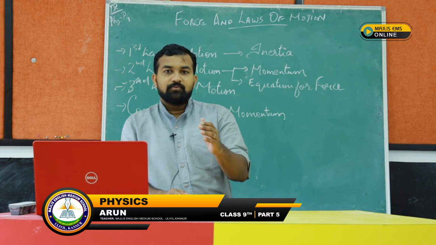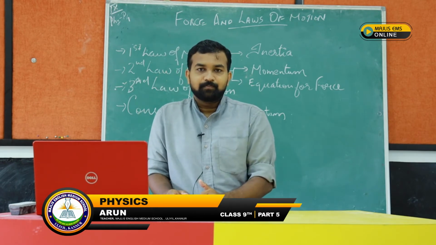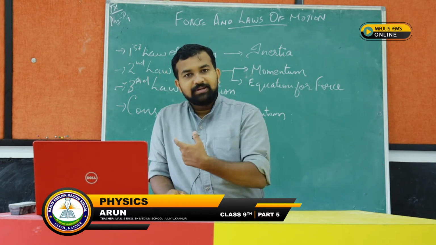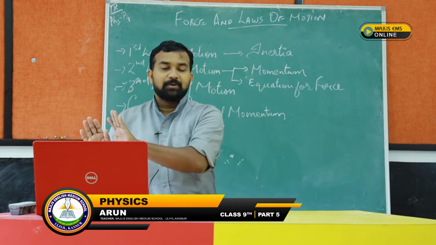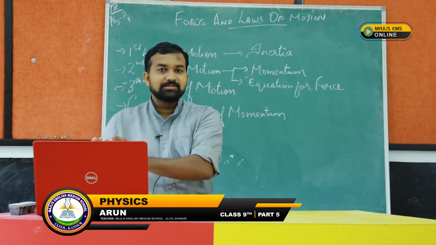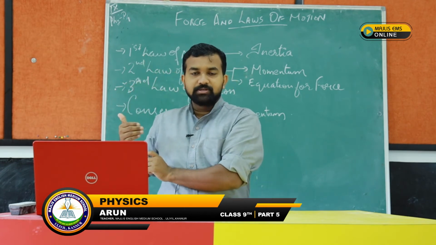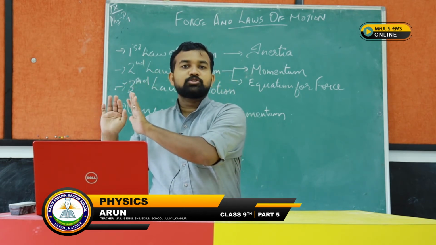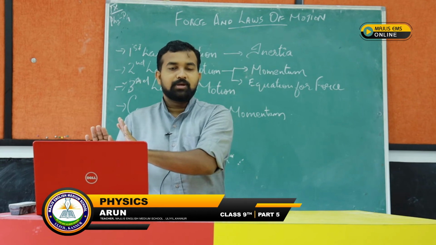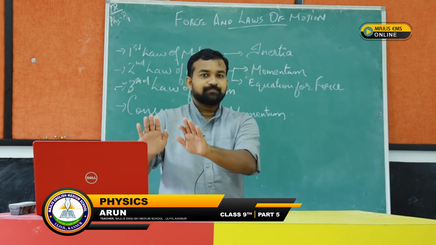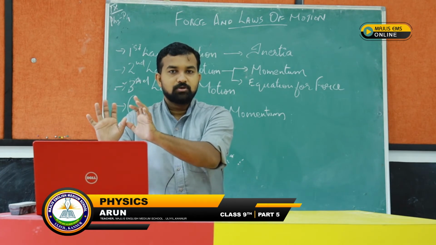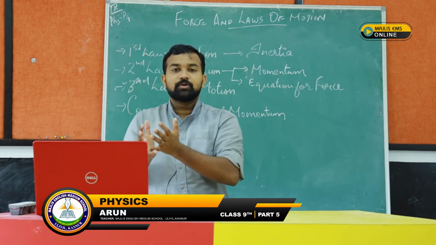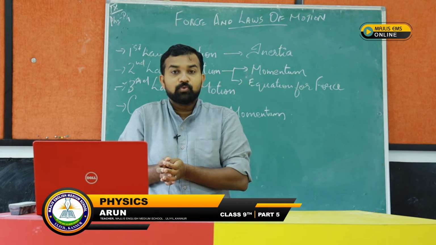Also, whenever a penalty kick is taken, the player will kick the ball, and what will the goalkeeper do? He will try to stop the ball. He will try to catch the ball. That means the ball which was in motion, the goalkeeper is trying to stop. Stopping the ball also requires a push, or he has to catch the ball. He will be applying some force.